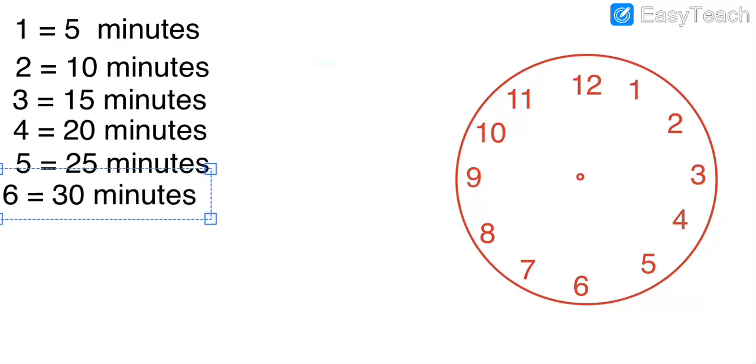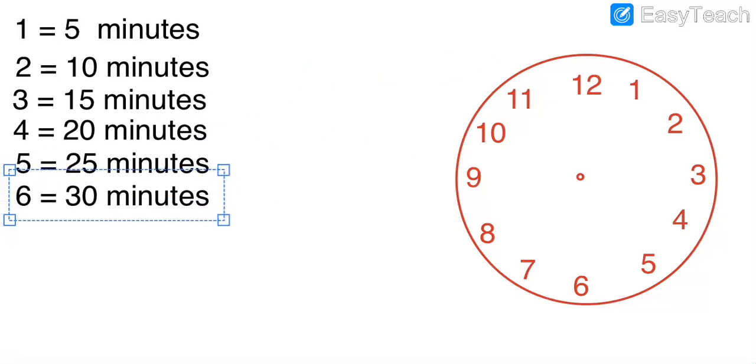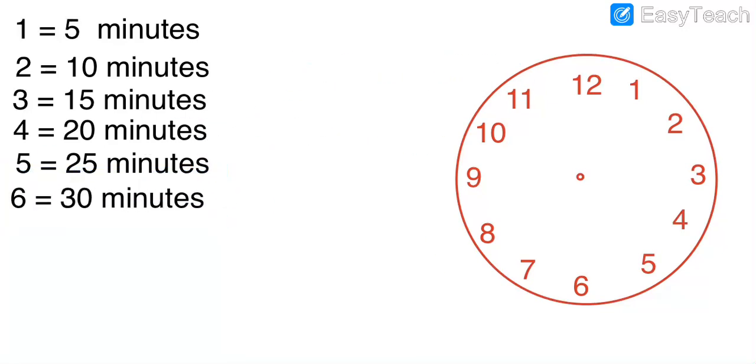So it goes till 12 o'clock. Got my points? See this, from 1 to 6: 1 is equal to 5 minutes, 2 is 10, 3 is 15, 4 is 20, 5 is 25, 6 is 30.